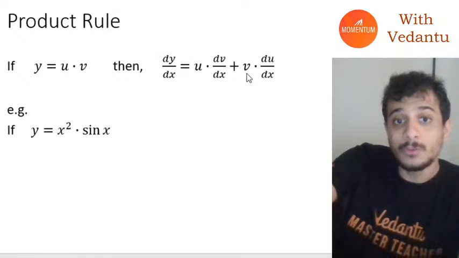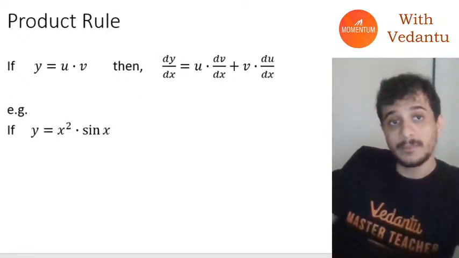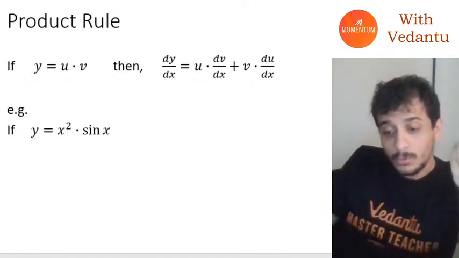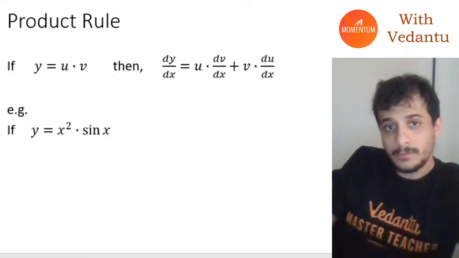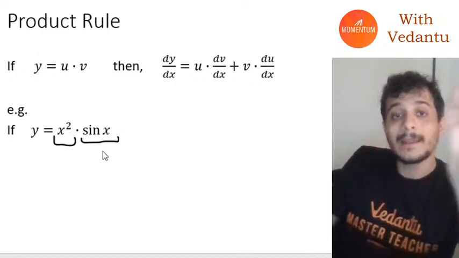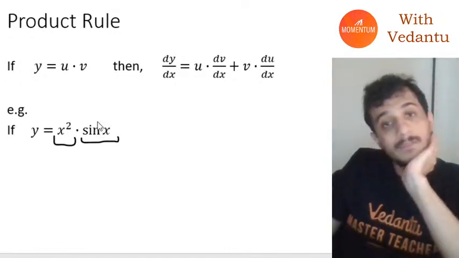Next, how do we use this? Let's say I have to differentiate y is equal to x square sine x. You have to understand here, this is multiplication of two different functions, x square and sine x. So how do I differentiate this, guys?